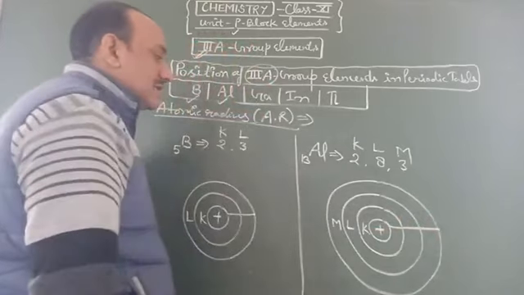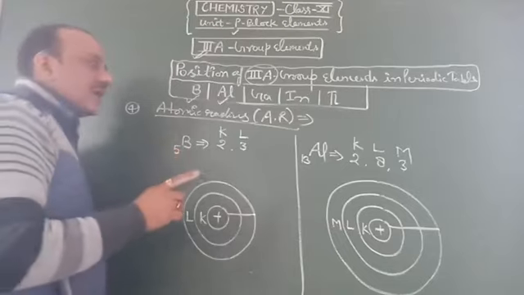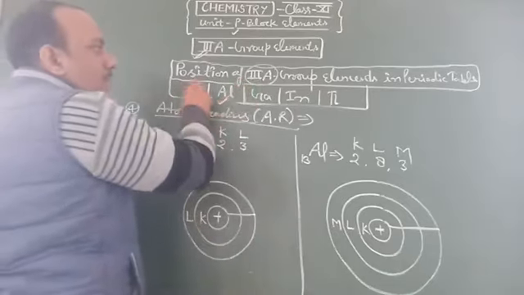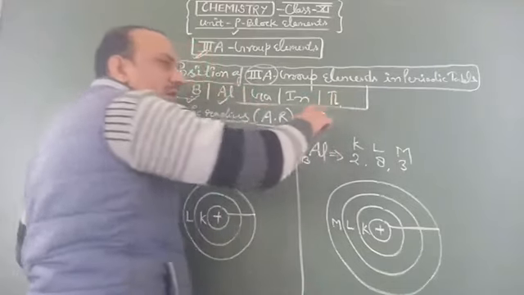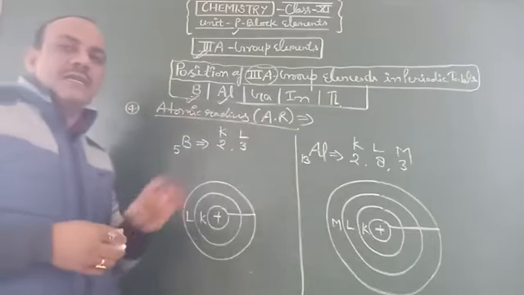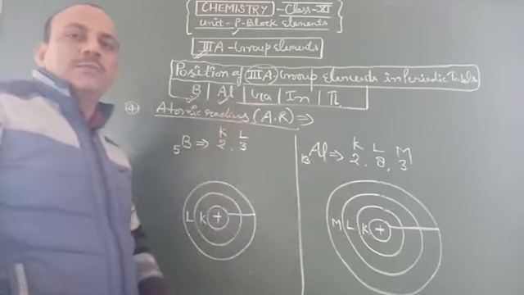It increases in comparison to boron. So we say that the radius of third A group elements increases from boron to thallium, or another way we say that the radius of third A group elements increases from upward to downward in the group.